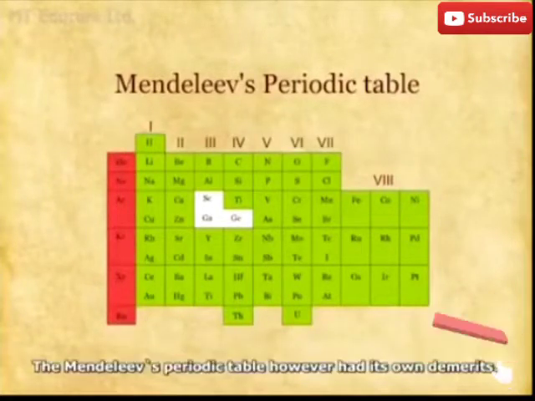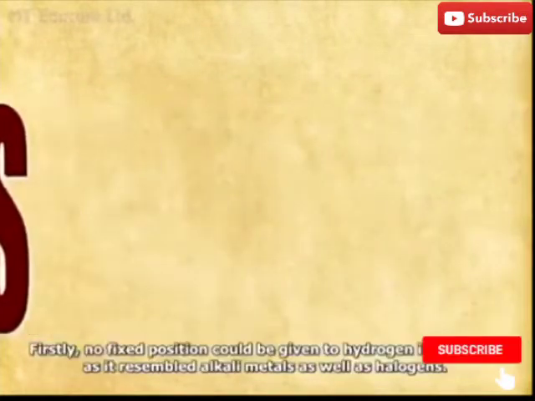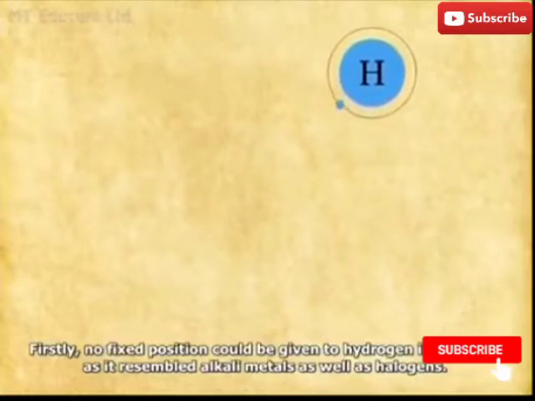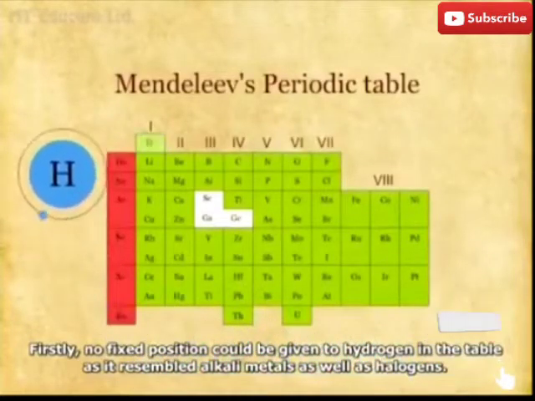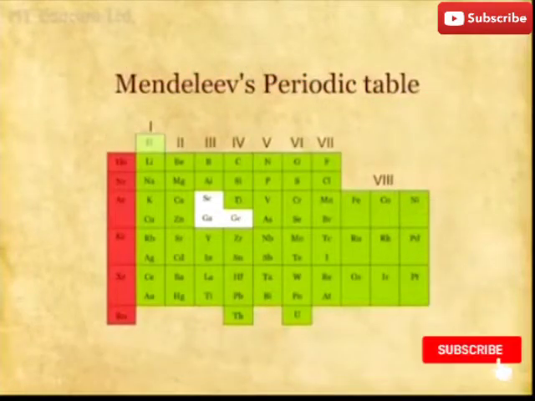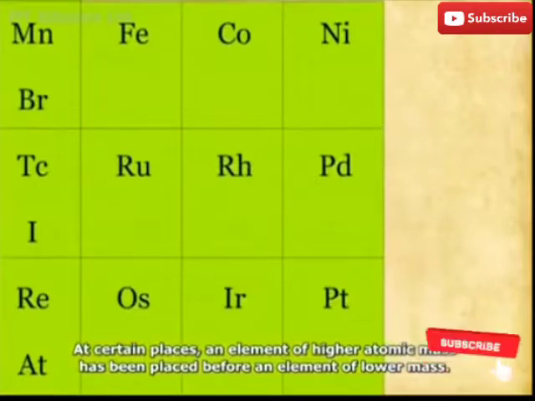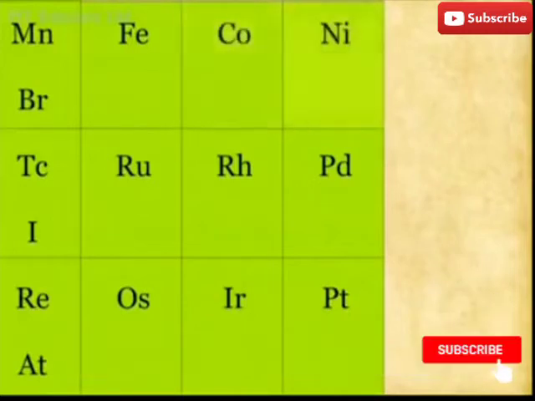Mendeleev's periodic table, however, had its own demerits. Firstly, no fixed position could be given to hydrogen in the table, as it resembled alkali metals as well as halogens. At certain places, an element of higher atomic mass has been placed before an element of lower atomic mass.